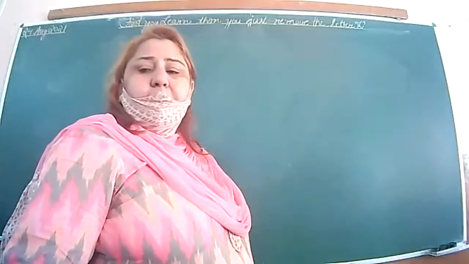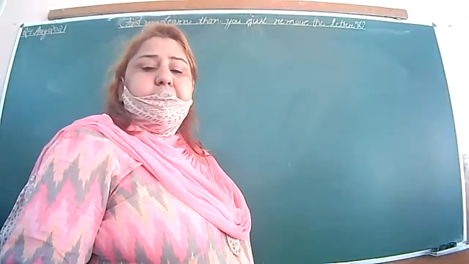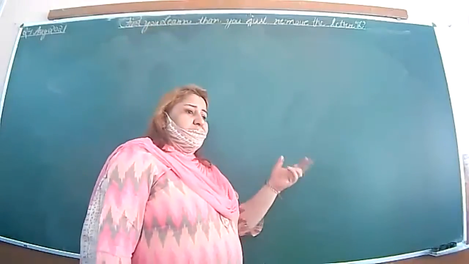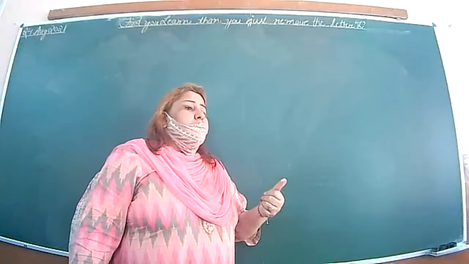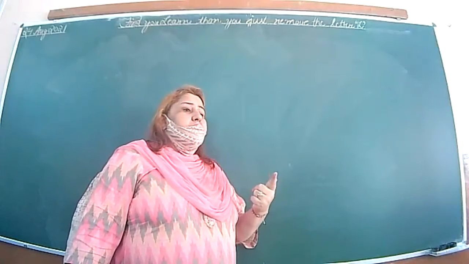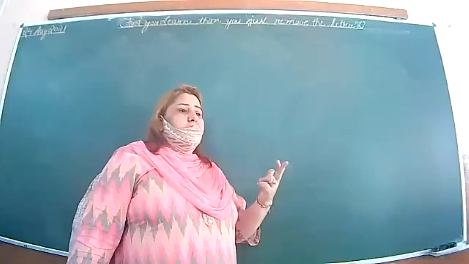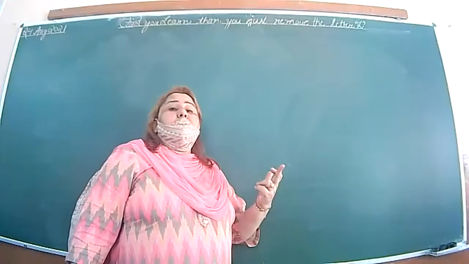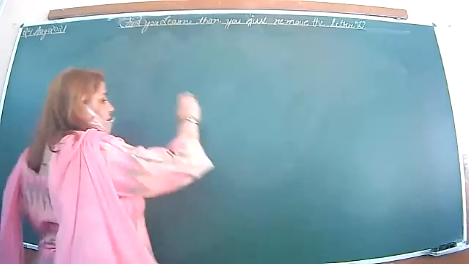The next step, the next agriculture implement is what? First is plowing. Second, selection and sowing of seed. Third, replenishment of nutrients.